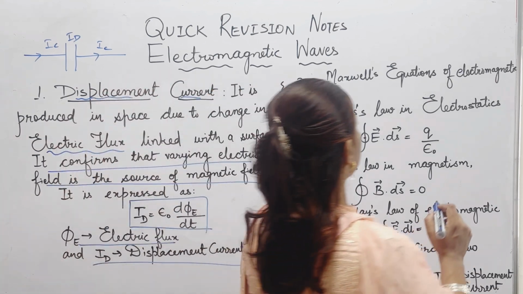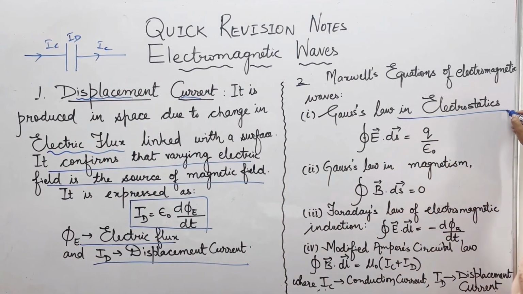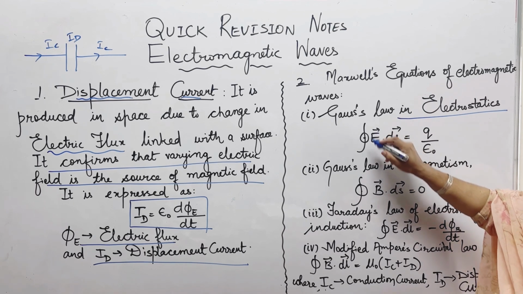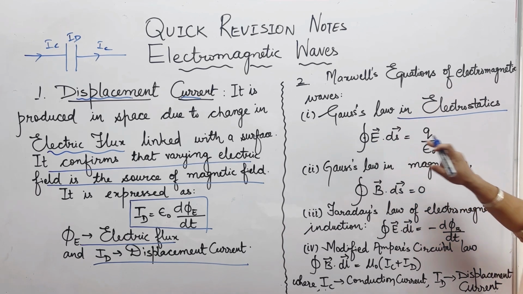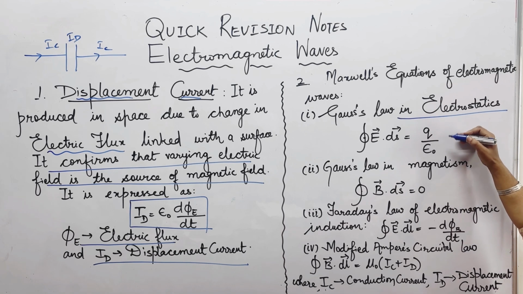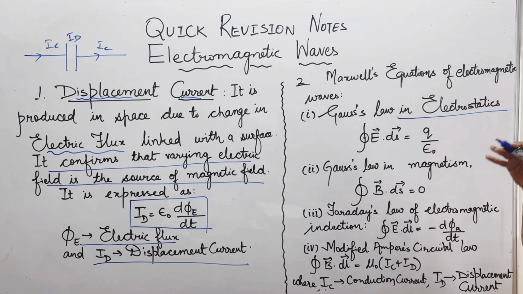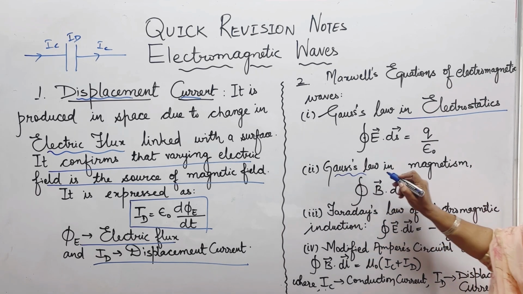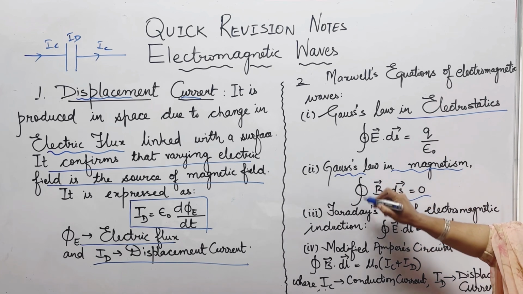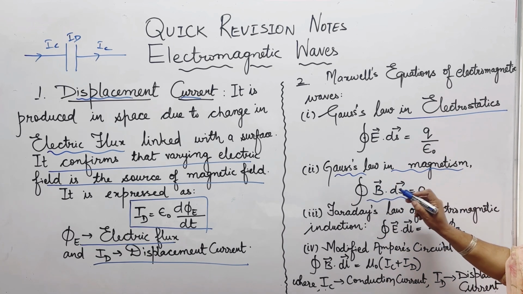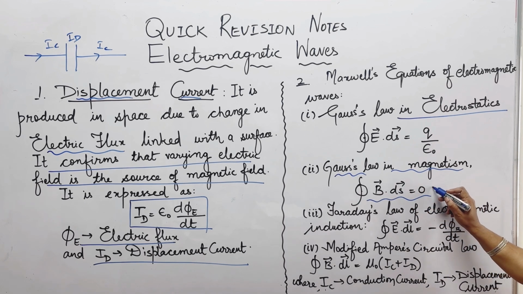So when we gather all of these together, Maxwell's equations of electromagnetic waves are mentioned. Gauss's law in electrostatics is given by the closed integral of the dot product of electric field and area, E dot dS, and it is equal to 1 upon epsilon naught times the charge enclosed by that area. Gauss's law in magnetism is B dot dS, again the closed integral of the dot product of magnetic field and area, and that is equal to 0.